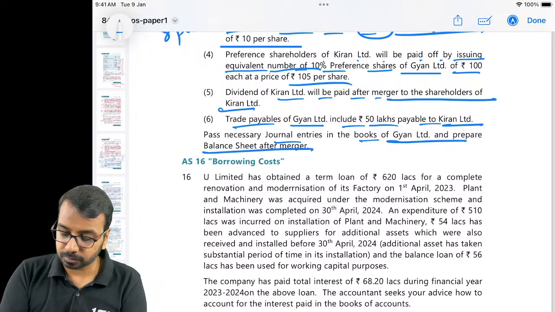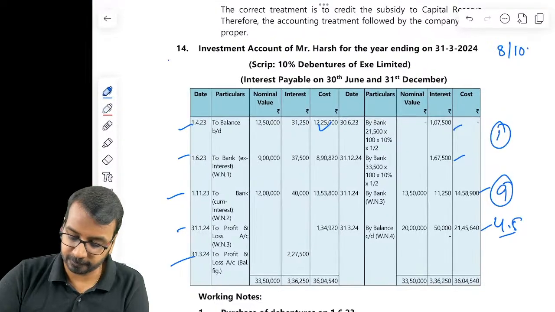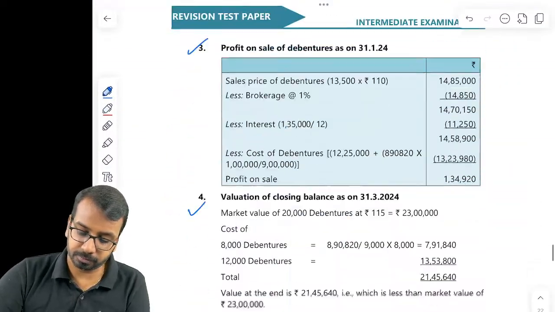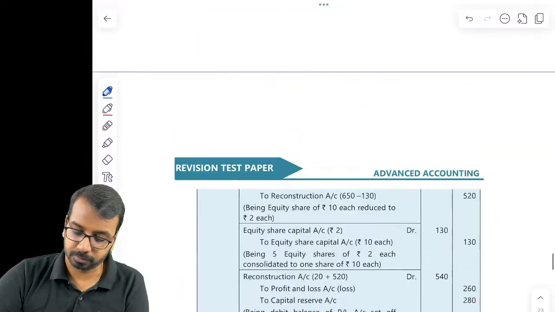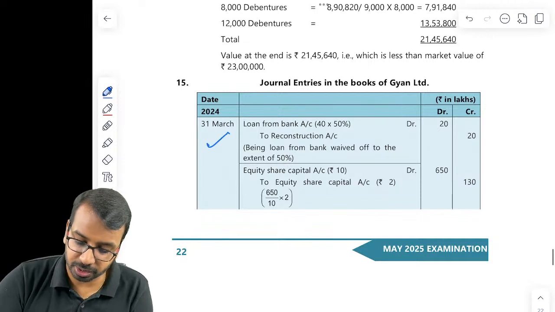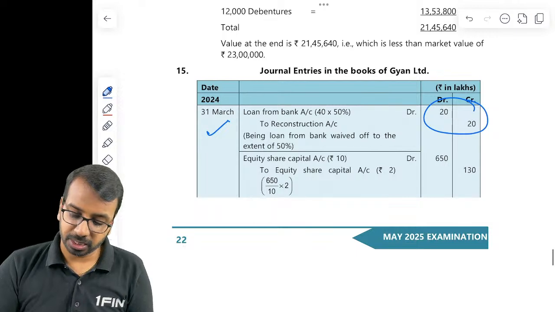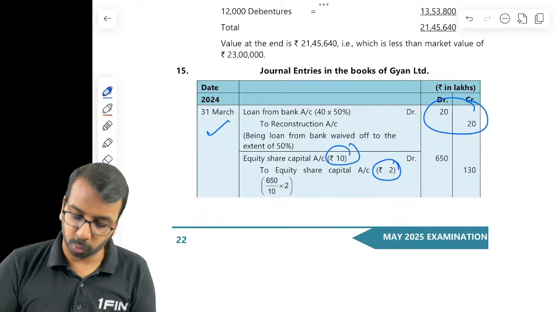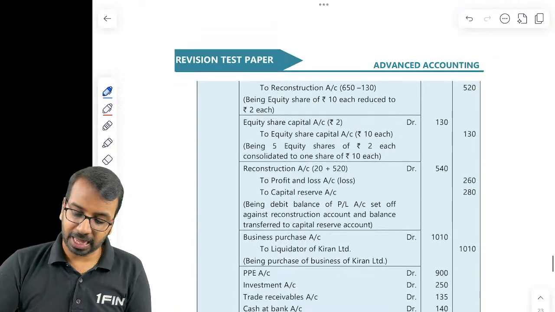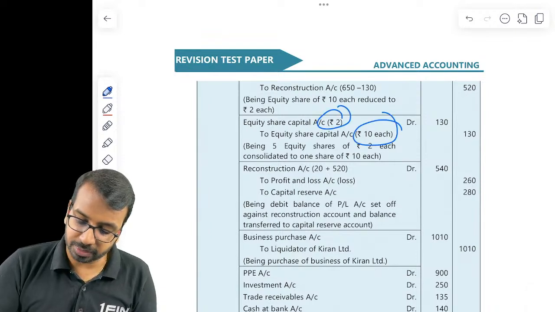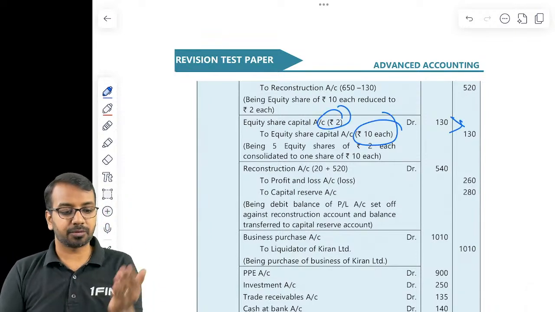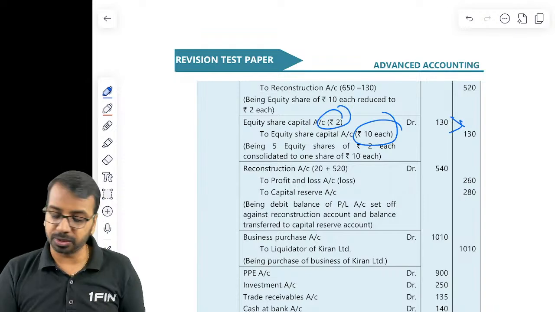So first, reconstruction entries of reduction of loan, then equity share capital 10 has become 2. So first you will do the reduction, and then this 2 face value has become 10. Again you will transfer that from 2 rupees share capital to 10 rupees share capital.